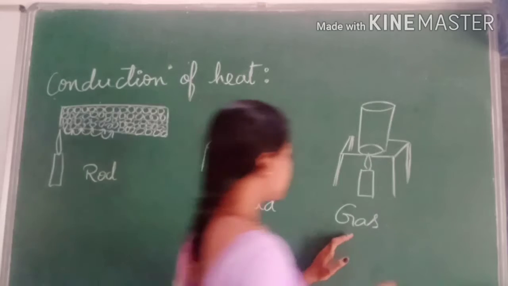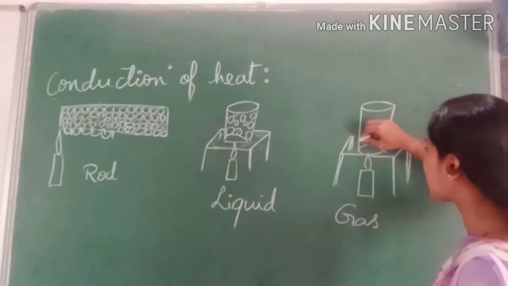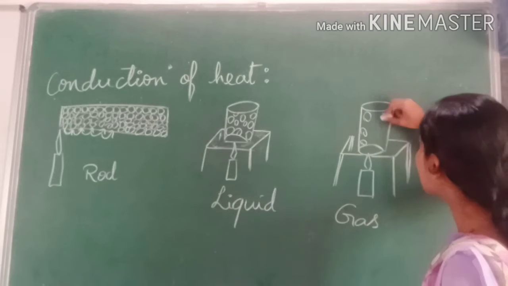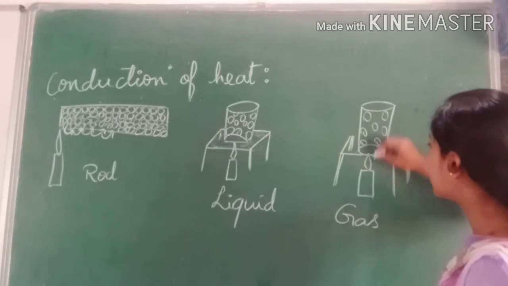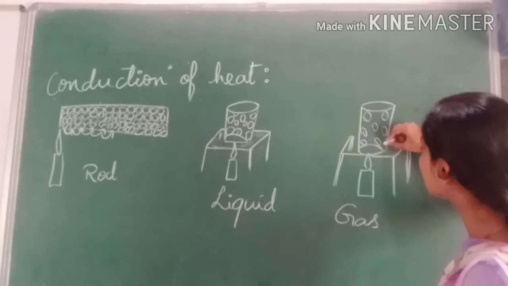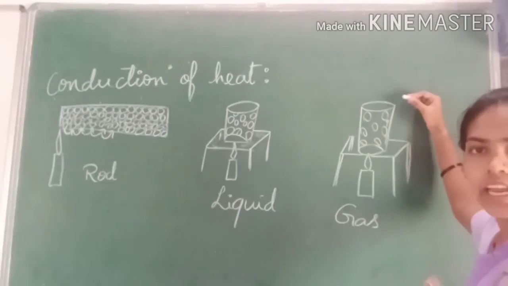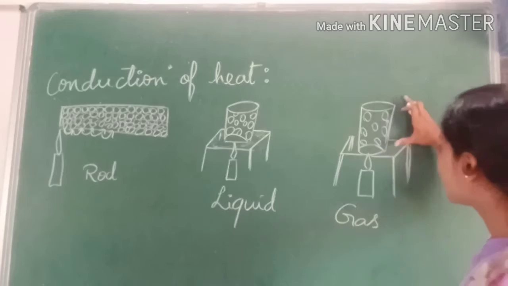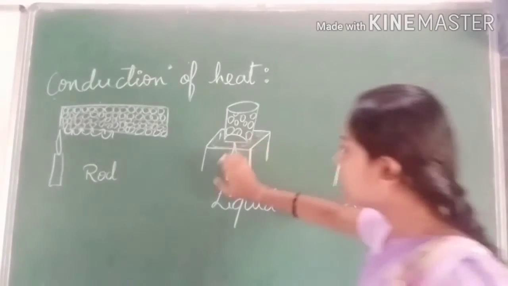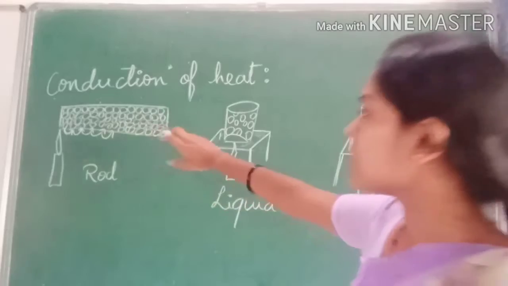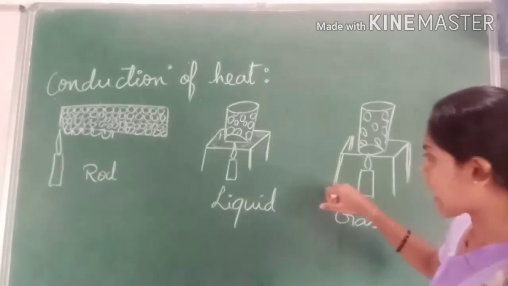And when you compare to the gas material, in gas the particles are very far away from each other, right? So the transfer of heat takes place from one molecule to another, and it takes longer to get the heat energy. It gets heated very slowly compared to the liquid and solid, whereas the solid gets heated very fast compared to liquid and gas.